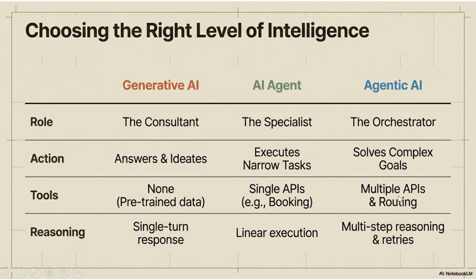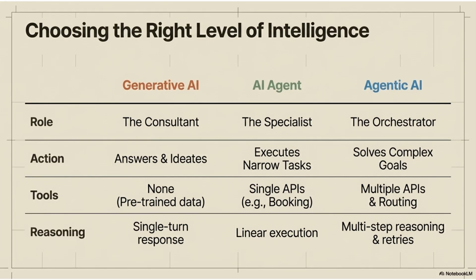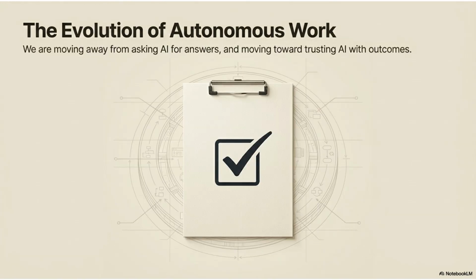As we move from left to right, the AI becomes more capable of handling complex real-world puzzles on its own. We are moving away from asking AI for answers and moving towards trusting AI with outcomes. This is the evolution of autonomous work. Hope this is clear. The difference between generative AI, AI agent, and agentic AI is clear now. Thank you.